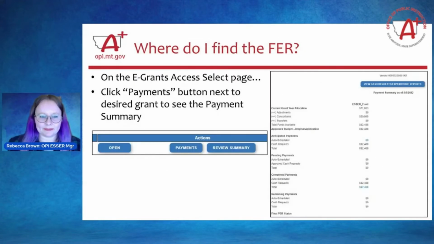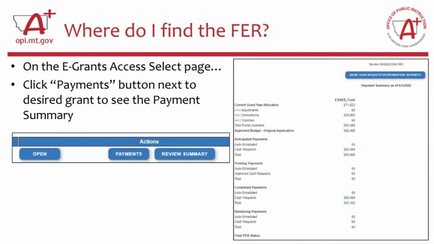Next slide, please. So now, where do you find the FER? You are going to go to the eGrants Access Select page where you can see within a fiscal year all of the different grants in that fiscal year. And then you will navigate to the grant that you're looking for and click on Payments next to that grant. That Payments button opens up this Payment Summary menu. Within the Payment Summary menu, there's a blue button that says View Cash Requests Expenditure Reports.